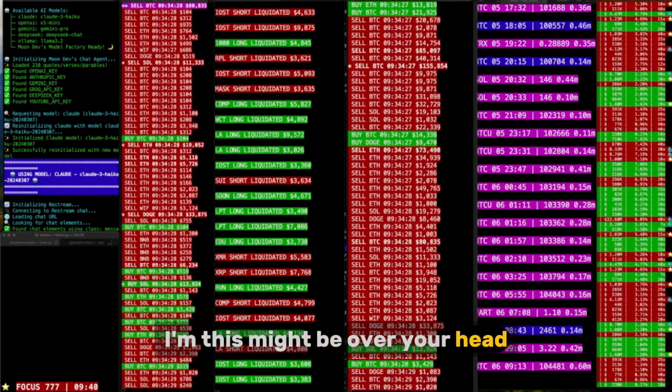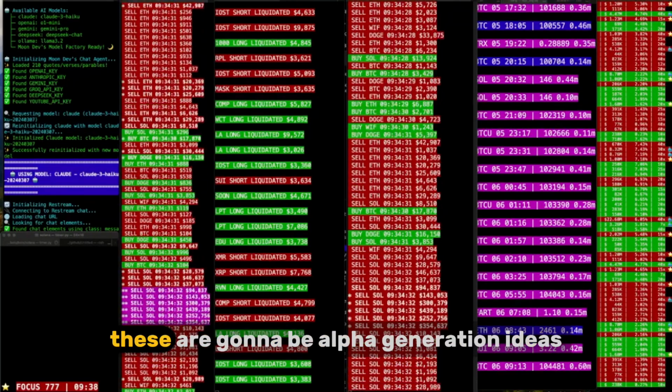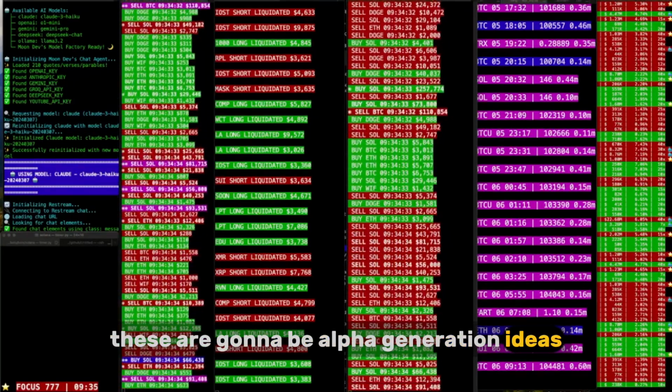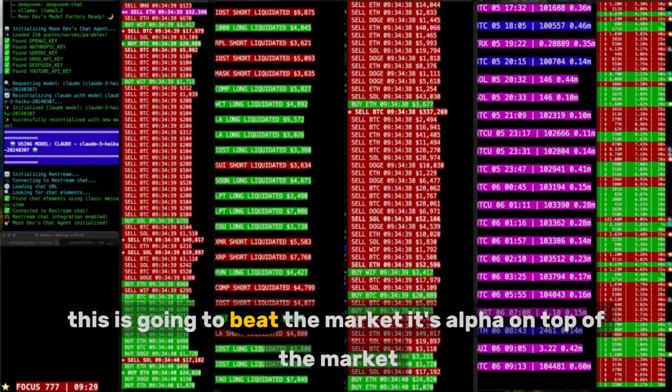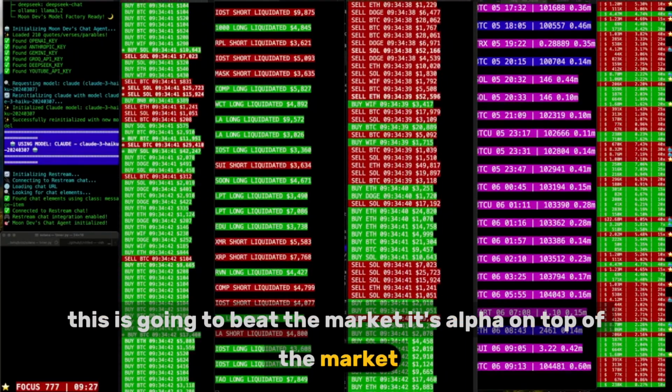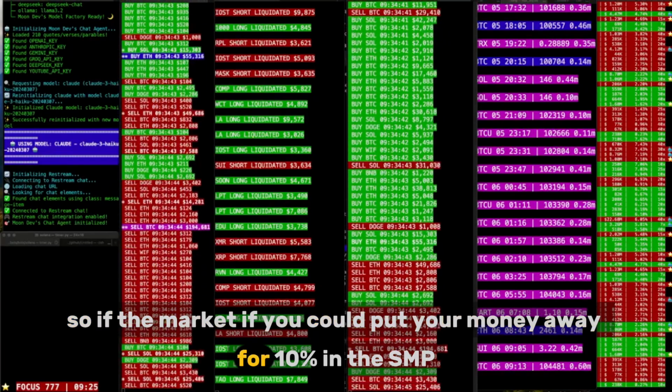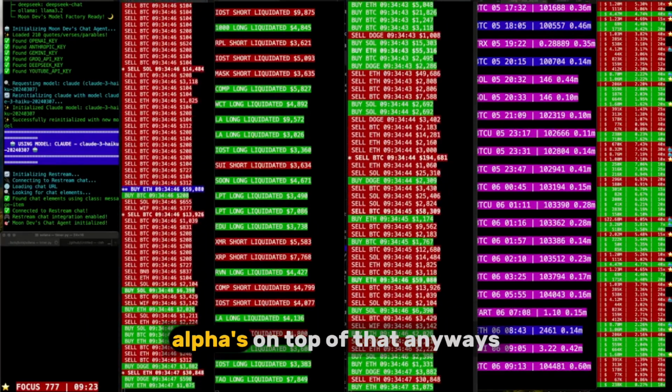This might be over your head, but eventually this will make sense. These are going to be alpha generation ideas. Alpha meaning make money, meaning, hey, this is going to beat the market. It's alpha on top of the market. So if you could put your money away for 10% in the S&P, alpha's on top of that.